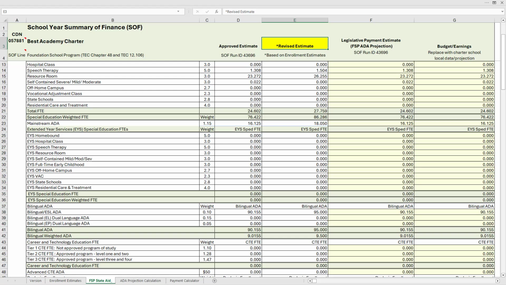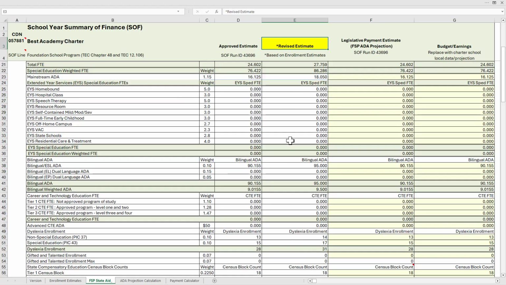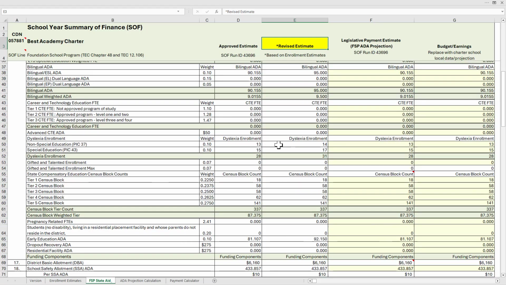Next is the attendance in the revised estimate column. And this is the result based on the data entered in the enrollment estimates worksheet. So the user should compare the revised estimate with the approved estimate to determine the change to the foundation school program. So simply look at this information to see the changes, to see if the results are what you expected.